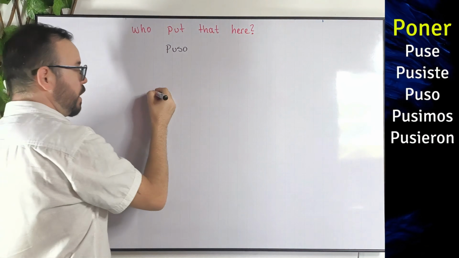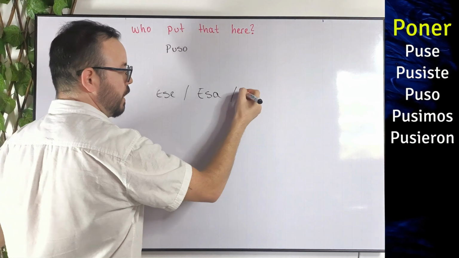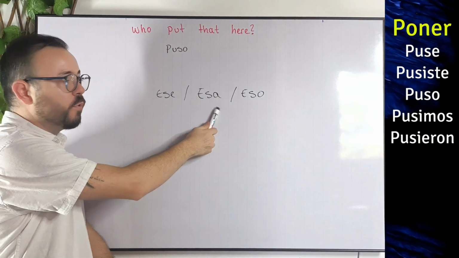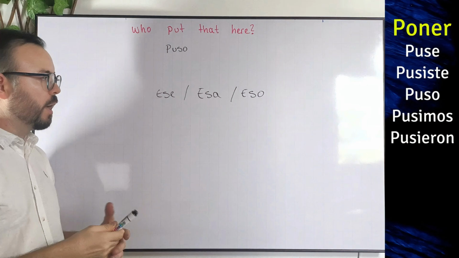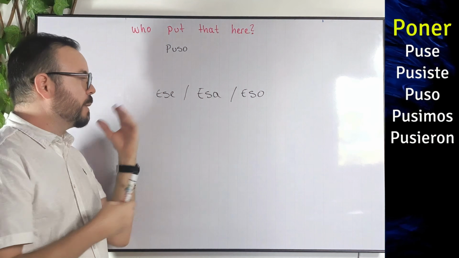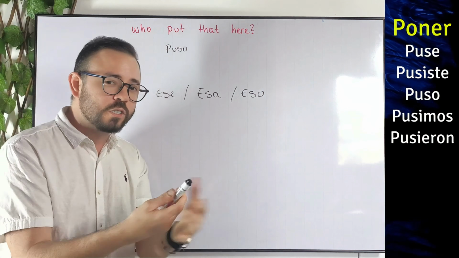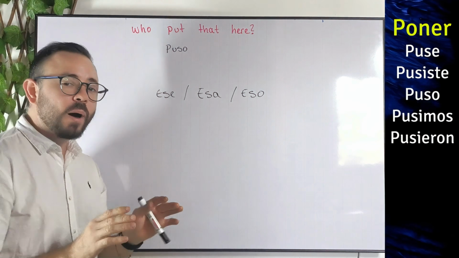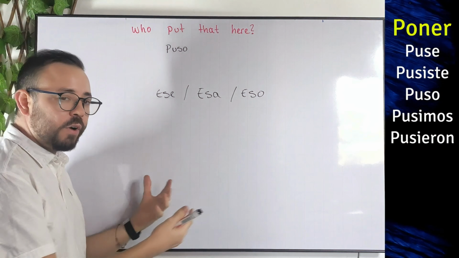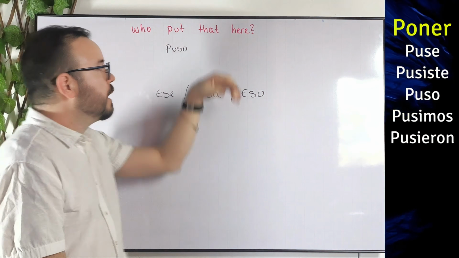Well, we have three options, right? We have ese, esa, and eso. So we say ese for masculine form, esa for feminine form, and we say eso for neutral form. How do we know which one do we need to use? Well, if the object that we're speaking about is masculine, then we say ese. If the object that we're speaking about is feminine, then we say esa. But if we have no object, like if we're not specifying the object in our phrase, then we need neutral form. Like in this case.